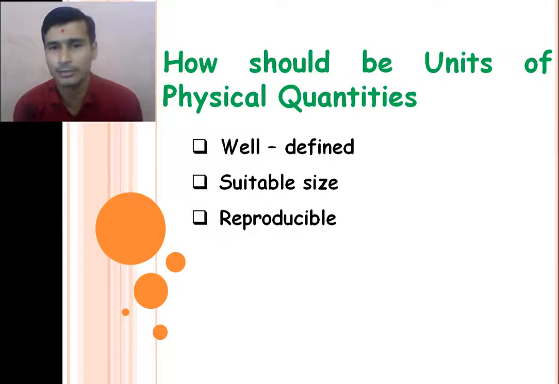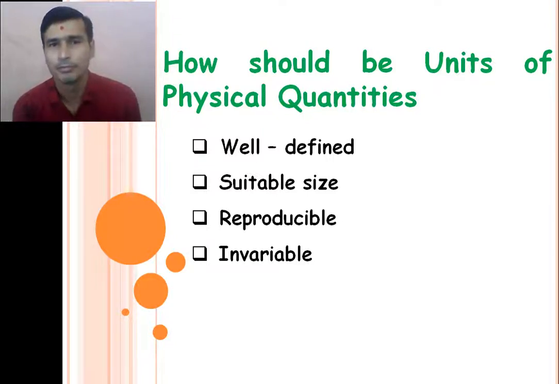The unit of the physical quantity is reproducible. So what do you mean by this reproducible? The unit can be converted from the larger unit to the smaller unit easily and from the smaller unit to the larger unit easily. So we can reproduce the unit easily. So the unit of the physical quantity is reproducible. Then the unit of the physical quantity is invariable. It cannot vary, right, day by day. The unit of the physical quantity is constant.